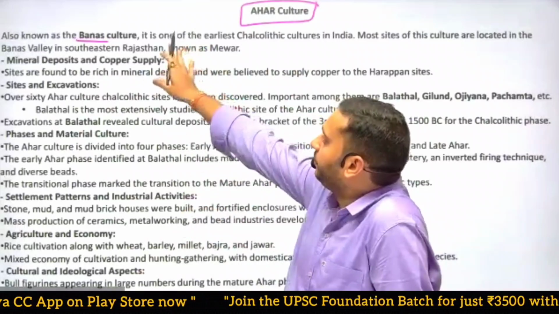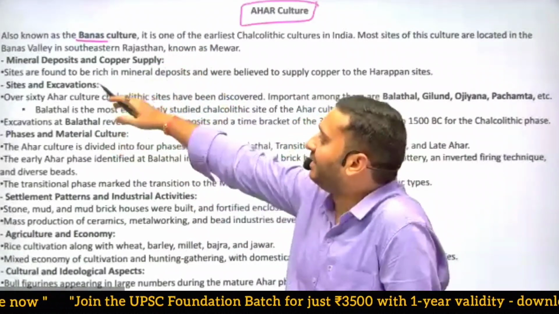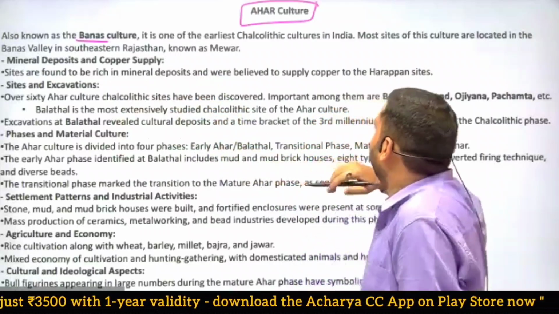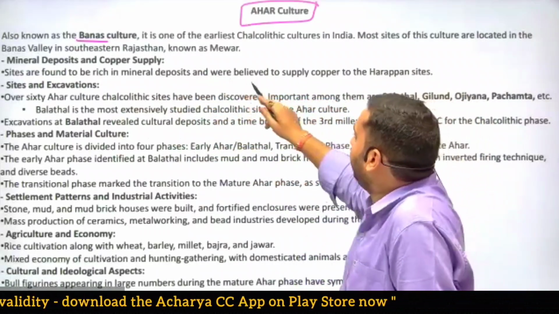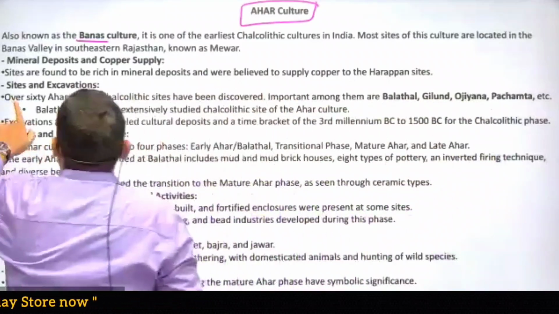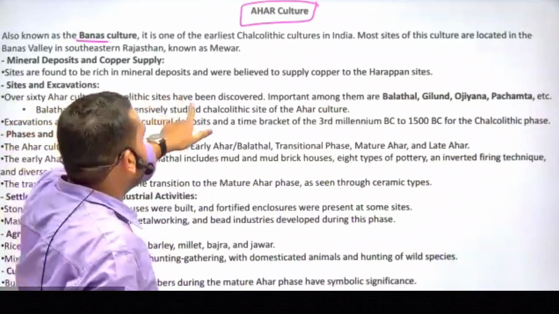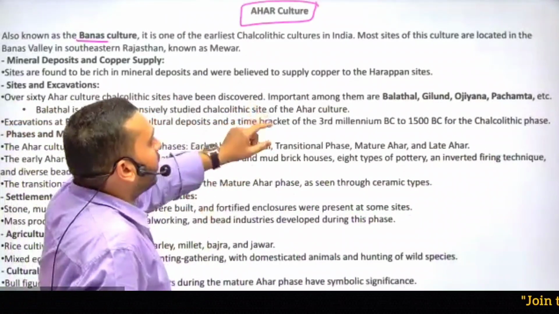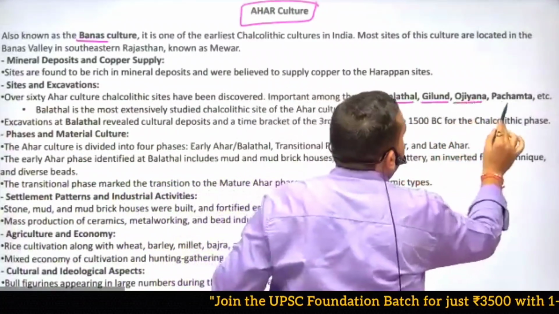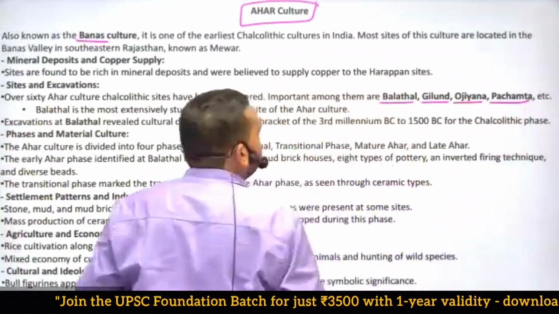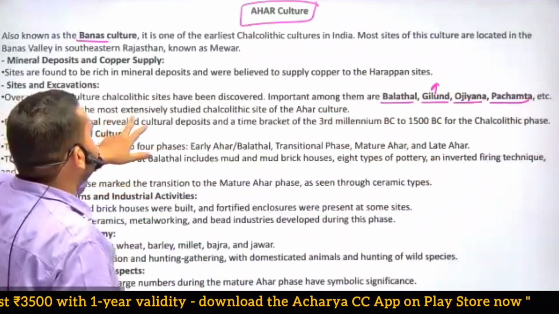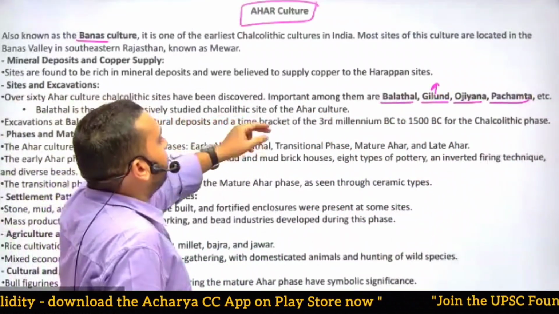Some specifications: minor deposits and copper supply are found here. These sites are rich in minerals, and they supplied copper to the Harappan sites. Over 60 Ahar culture Chalcolithic sites have been discovered till now. Important among them are Balathal, Gilund, Ojiana, Pachamta, etc. Gilund is one of the important and large sites. Balathal is the most extensively studied Chalcolithic site of the Ahar culture.